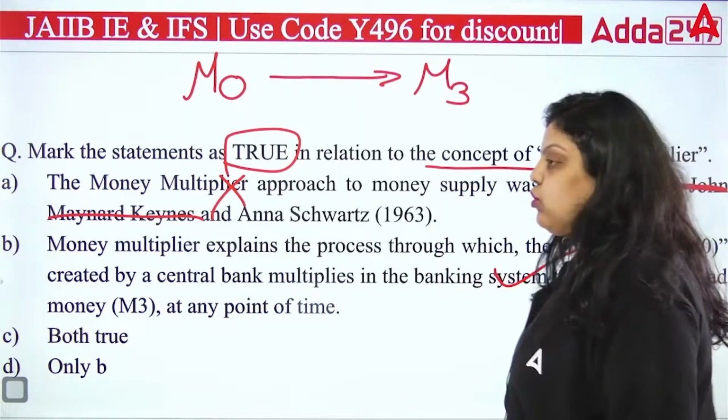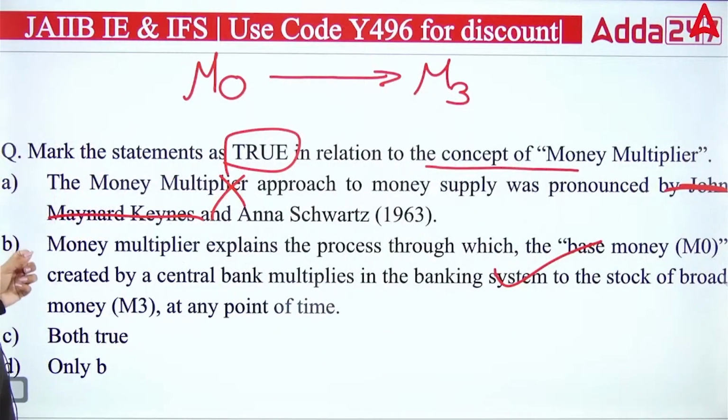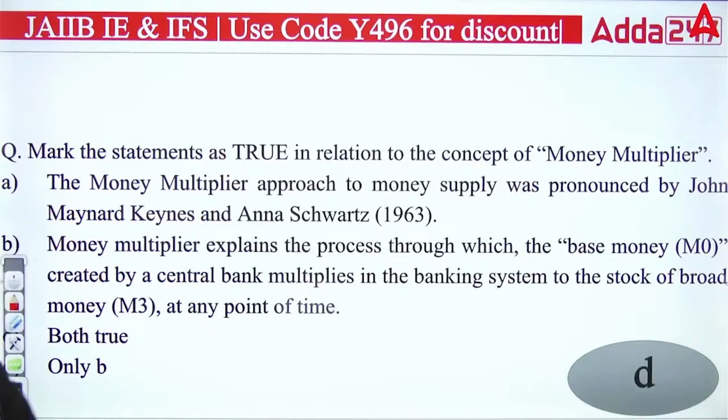And why am I saying two options are common? Because D and B are the same. If you simply write that B is the correct option, D is also saying the same. So B or D both are correct here. Only B is the correct or true statement.